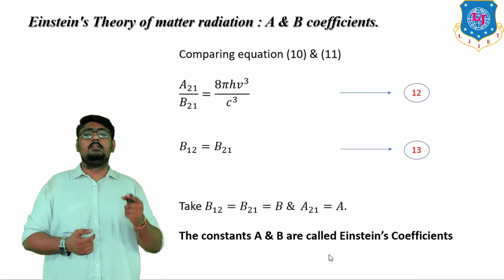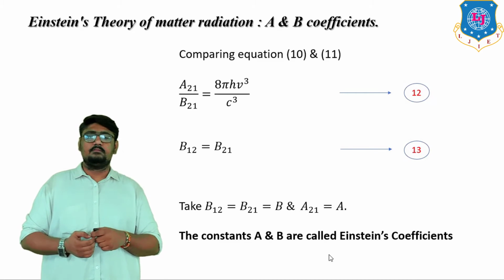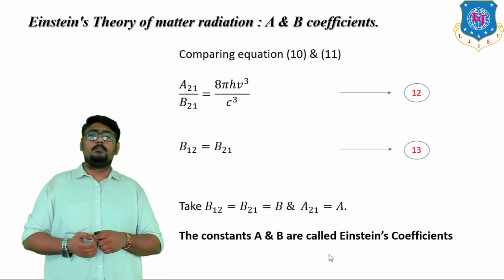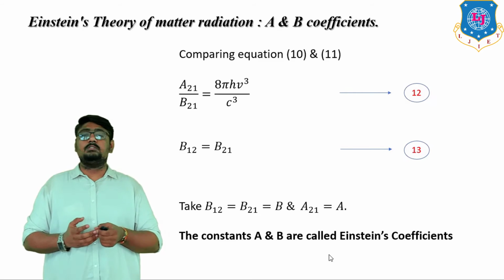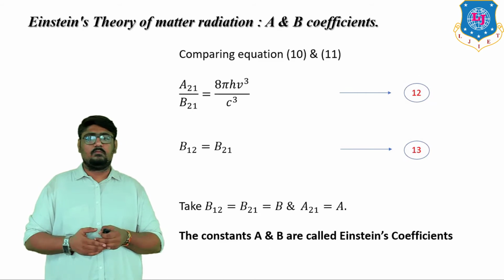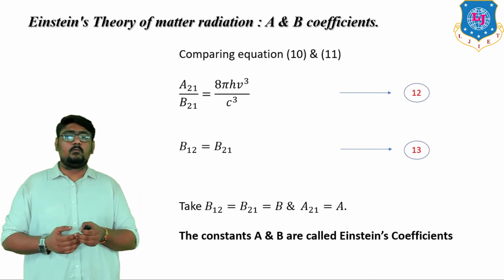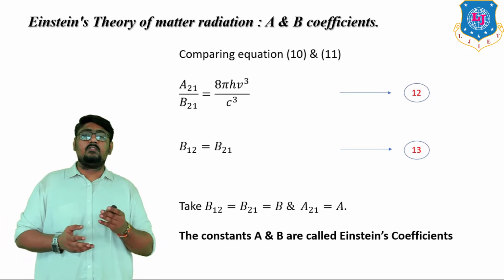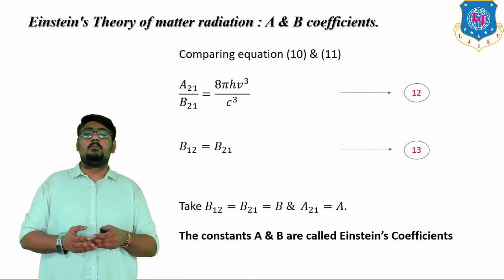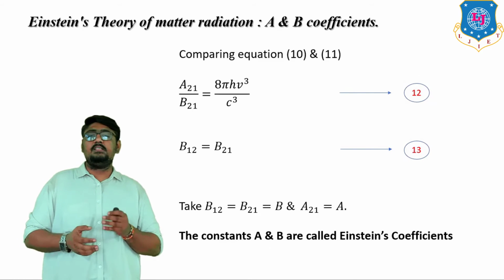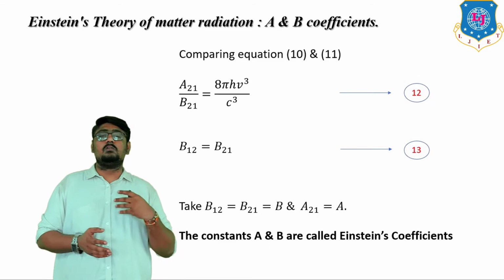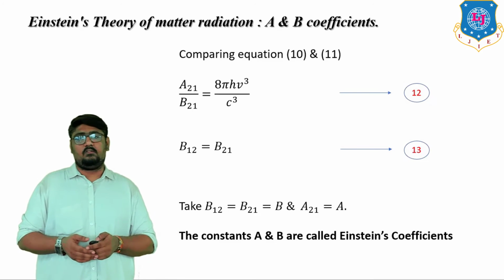So, we have got the ratio for A upon B over here. That equation 13 shows the probability of absorption is equal to the probability of stimulated emission. And from equation 12, it is seen that the ratio of spontaneous emission to stimulated emission is proportional to v cube. It means that the probability of spontaneous emission dominates over stimulated emission.